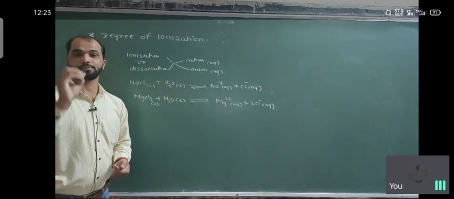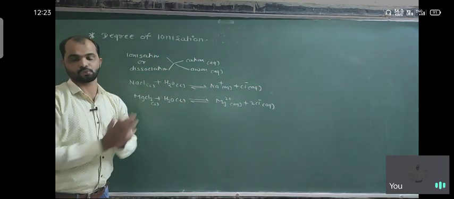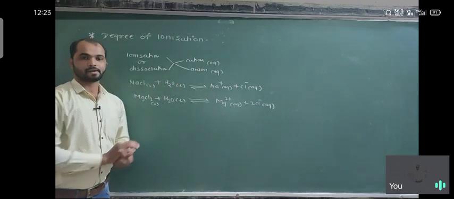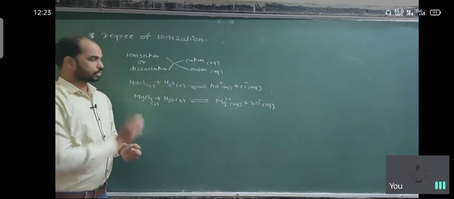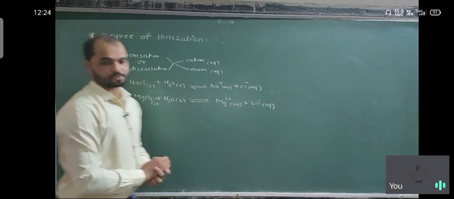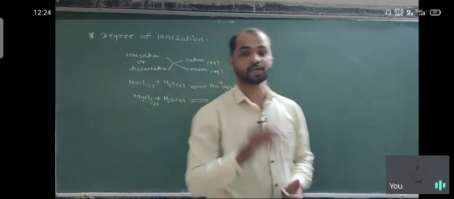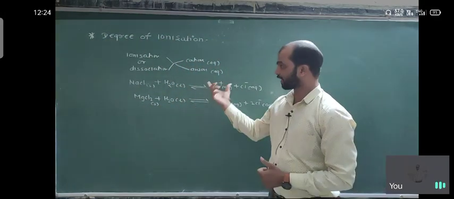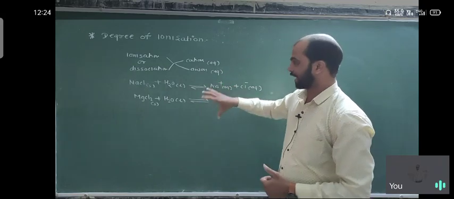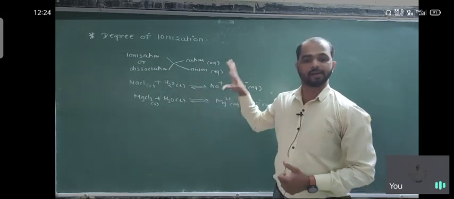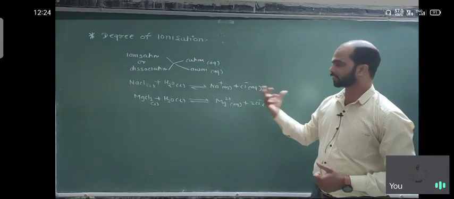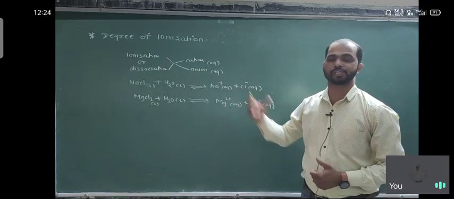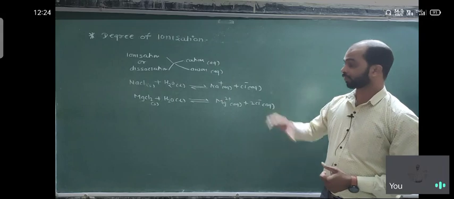So a fraction of molecules is split into cation and anion. This is the degree of ionization. The degree of dissociation is the fraction of the total number of molecules of the electrolyte that split into cation and anion, which is the degree of ionization.